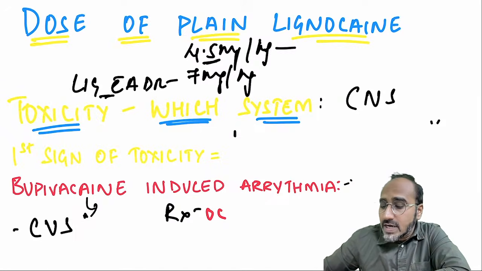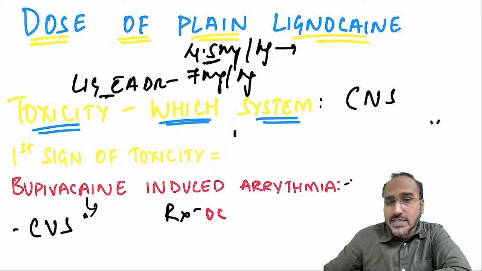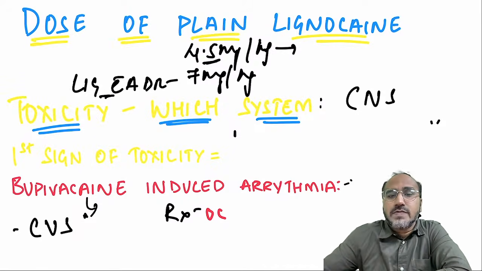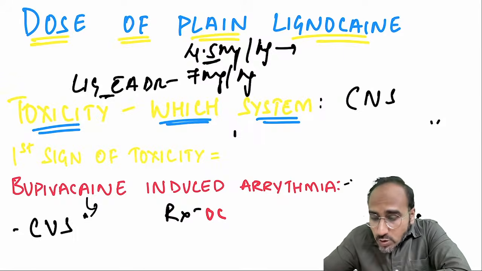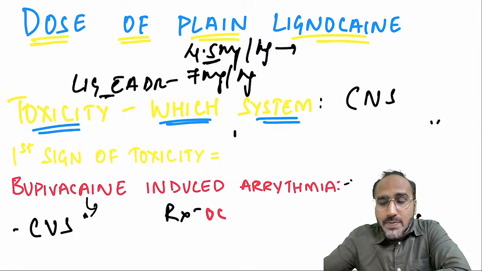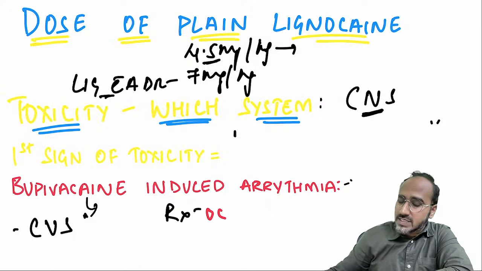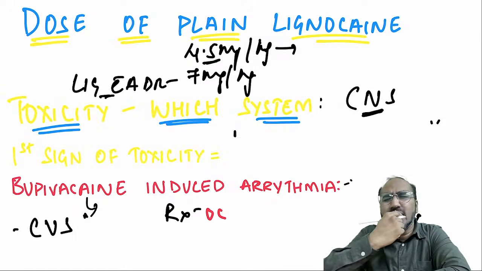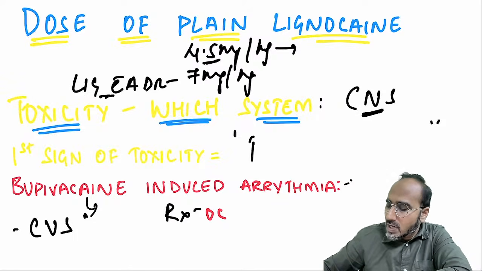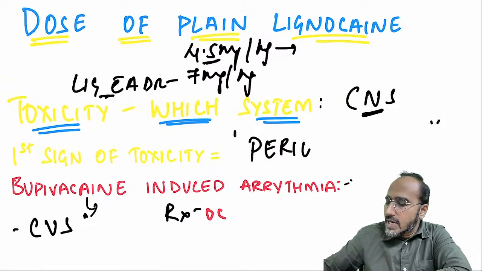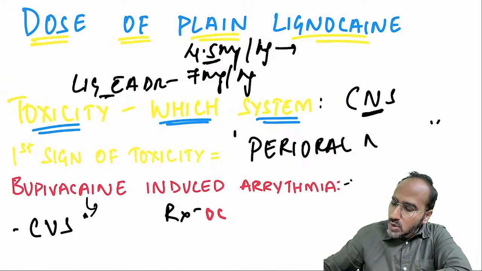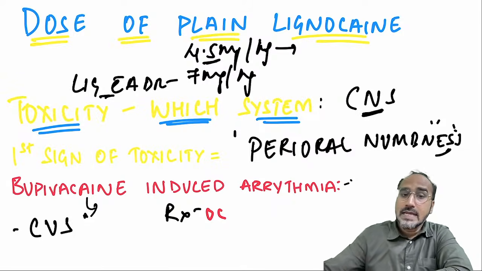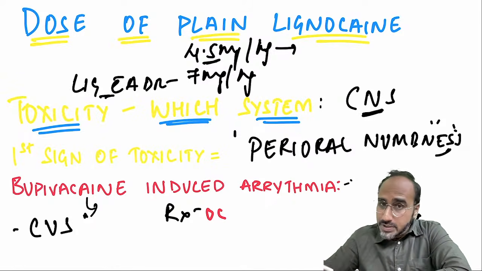But if you exceed the normal dose, 4.5 being the normal plain lignocaine dose, or if you give lignocaine inside the blood vessel, there is a chance of lignocaine toxicity. And if lignocaine causes toxicity, which system will be commonly affected? The central nervous system. The first sign of lignocaine toxicity is what? Patient complains of tingling and numbness near the lips. That is called perioral numbness. Okay, that is regarding lignocaine, which produces CNS toxicity.